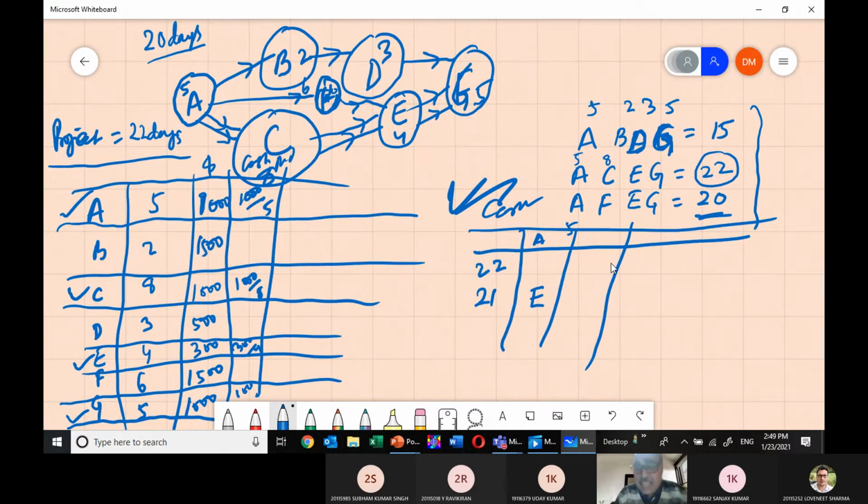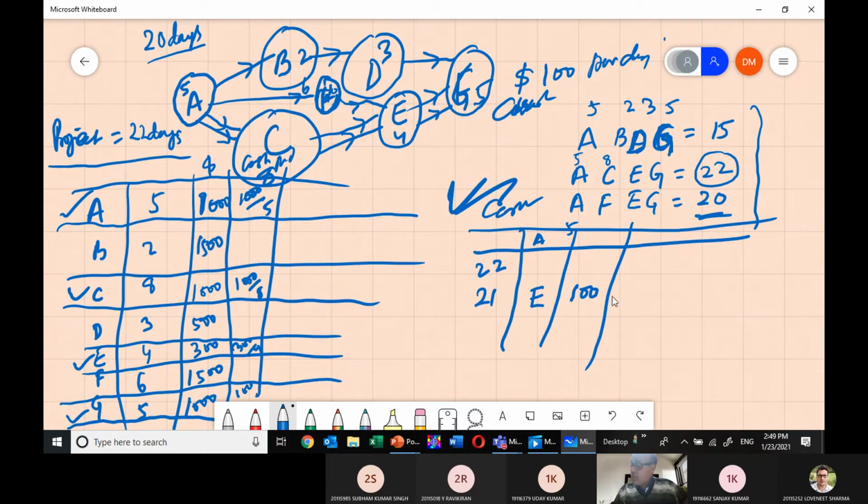You have to put some extra cost. So suppose per 1 day of crashing, you ask your boss for extra cost. If I'm crashing by 1 day, how much extra cost will you give? He will say that if you crash the activity by 1 day, $100 per day we will give. $100 per day is the crashing cost. Am I clear? So the crashing cost is $100 here.